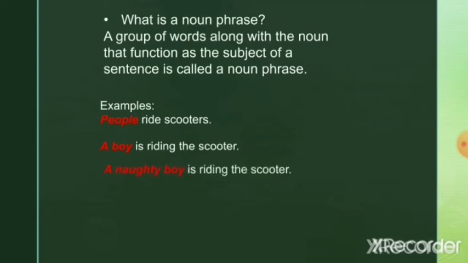A naughty boy is riding the scooter. Here we are again talking about a boy, but there are a few more words that they have used to tell more about the boy. It is a naughty boy. So whatever words they use to describe the noun constitutes the noun phrase. A noun phrase may consist of more than one word.